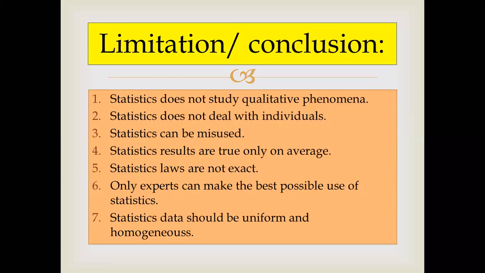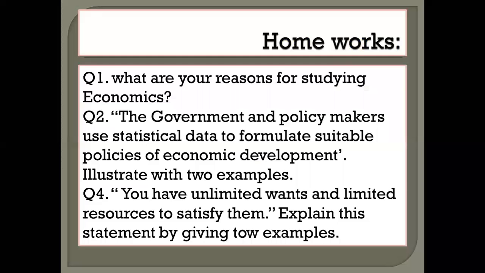Okay, in limitations we are discussing this. Statistical laws are not exact. And next point, only experts can make the best possible policy with the use of statistics. Then the last point, number 7: statistical data should be uniform and homogeneous. This is the conclusion or limitation of the introduction part of your statistics.